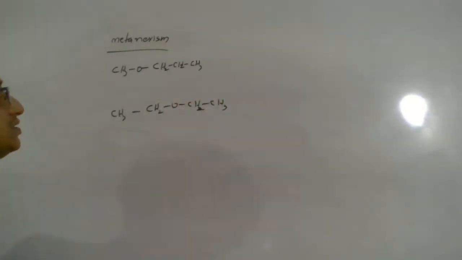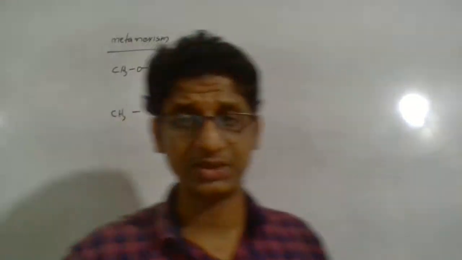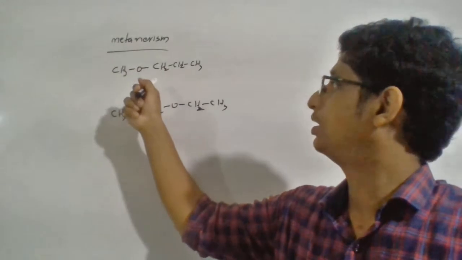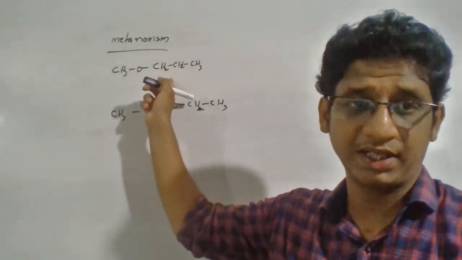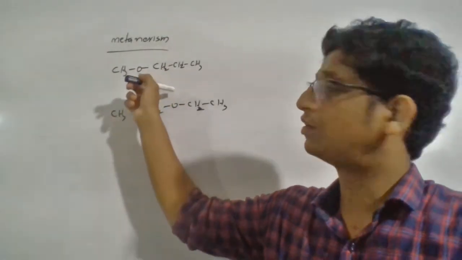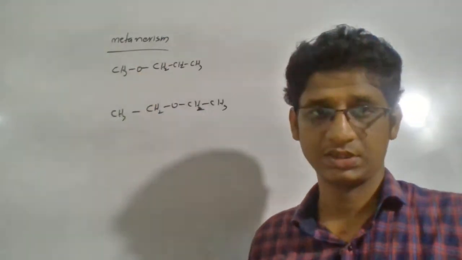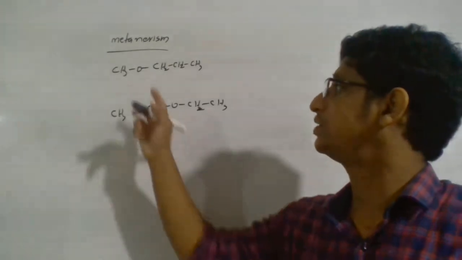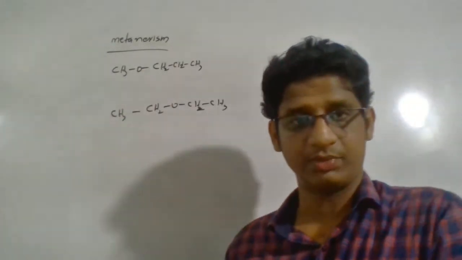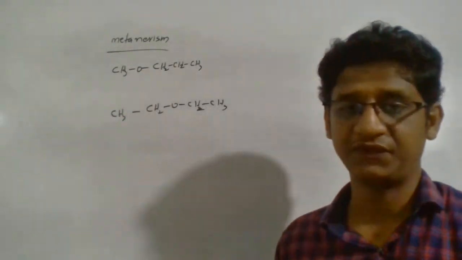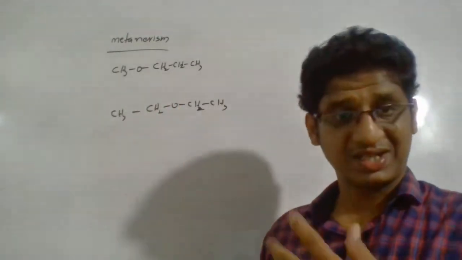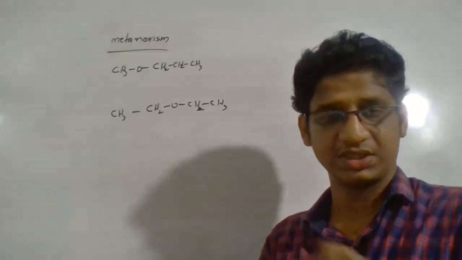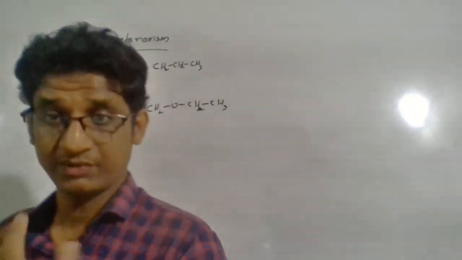So basically these two are ethers, no doubt the functional group is not changed. What's the change? Here you will see a different number of carbons in the alkyl groups after oxygen and before oxygen. So we know ether has to be named separately, right? So these are different compounds, merely different. In the structure you can see some difference. There are different alkyl groups after oxygen and before oxygen, so the naming will be different.